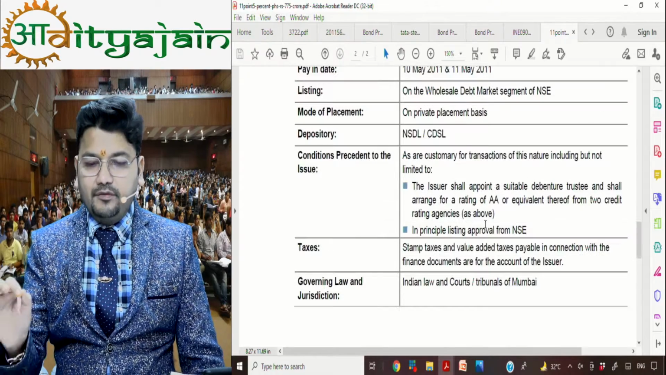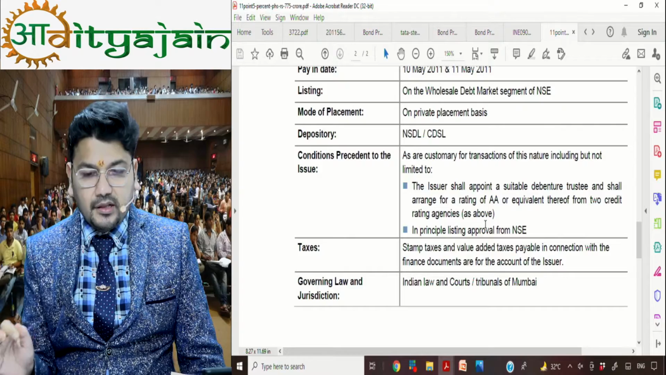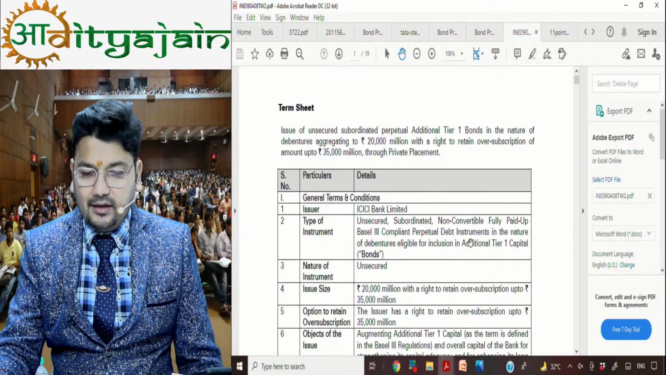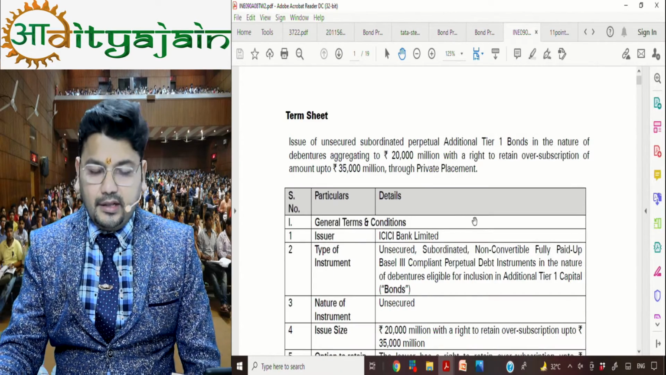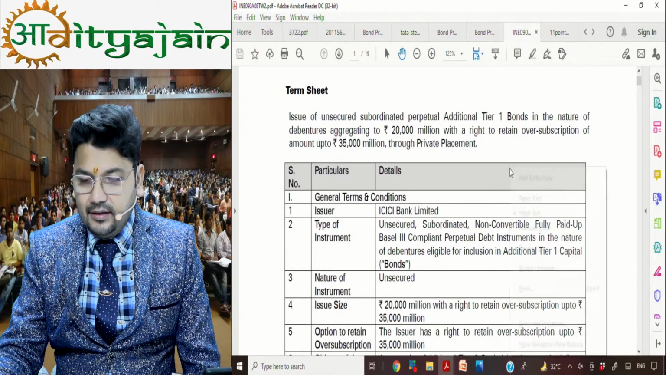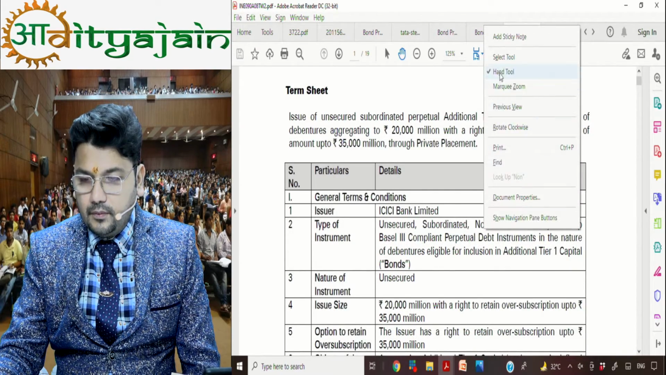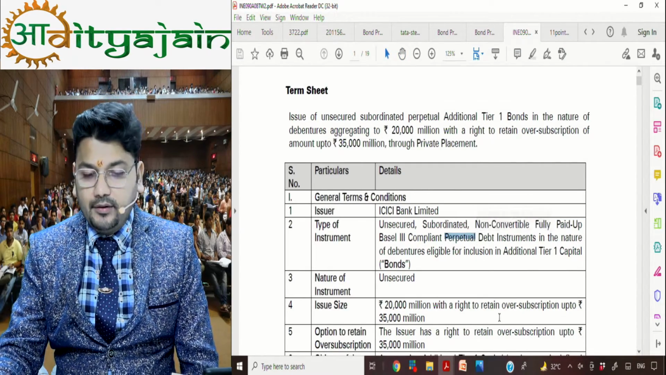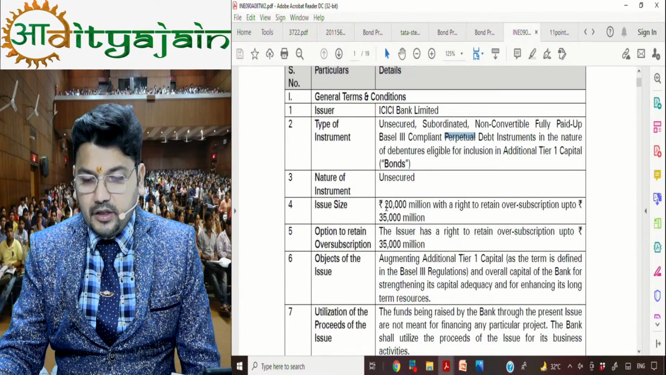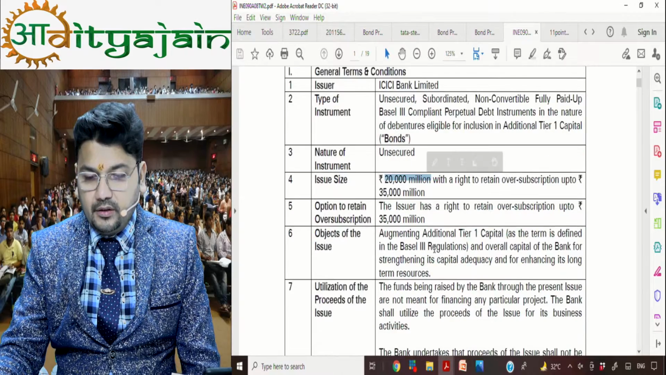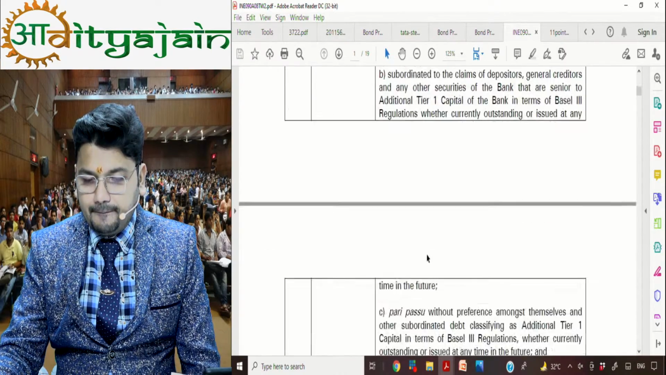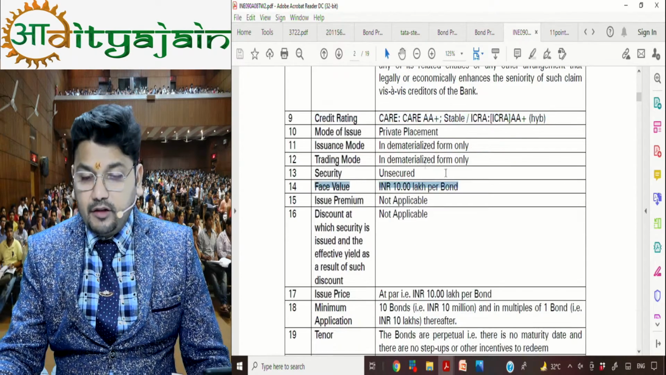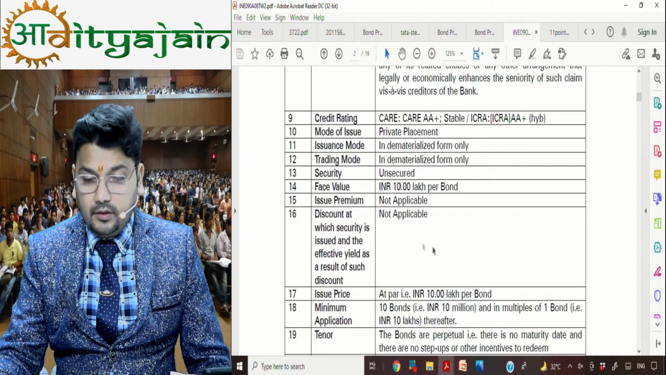So these were a few of the points which we have covered in class, and I have given you all the relevant explanation. Let's take another example, ICICI Bank, and this is also a non-convertible, perpetual bond. Issue size is 20,000 million rupees. Credit rating, a good rating is given to this instrument. Face value is 10 lakh per bond.